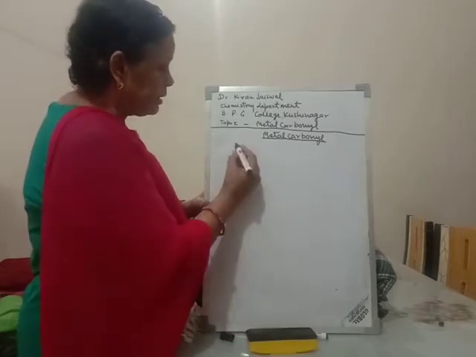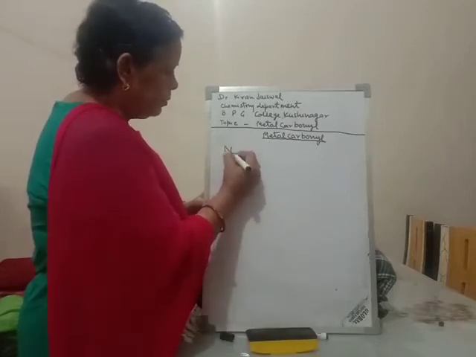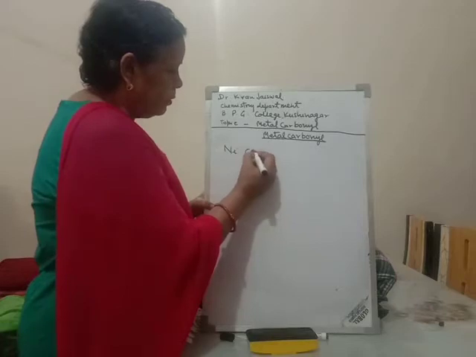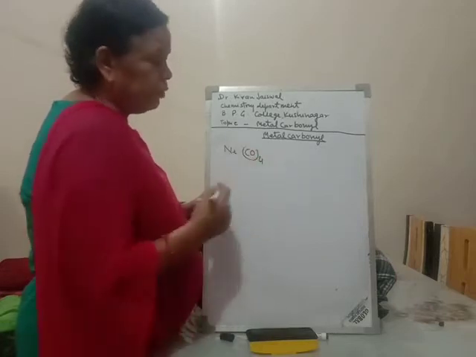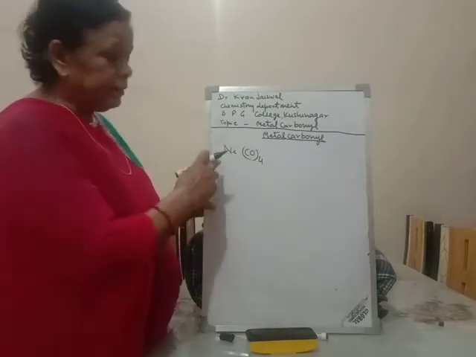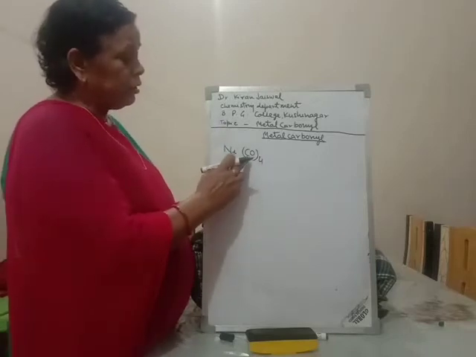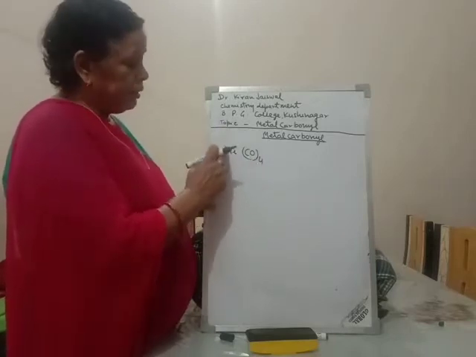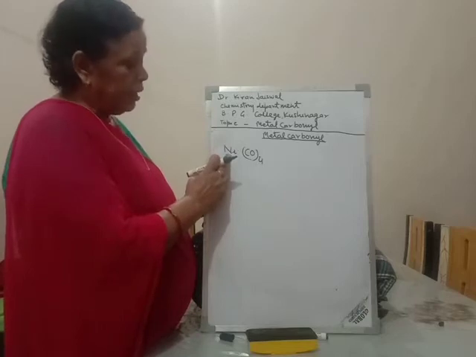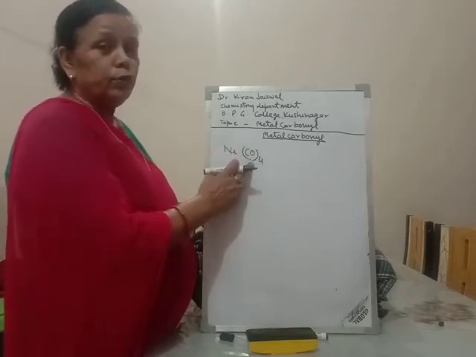In nickel tetracarbonyl, CO is the ligand, nickel is the transition metal, and there are 4 CO ligands.